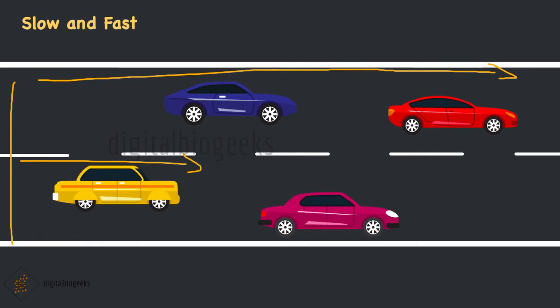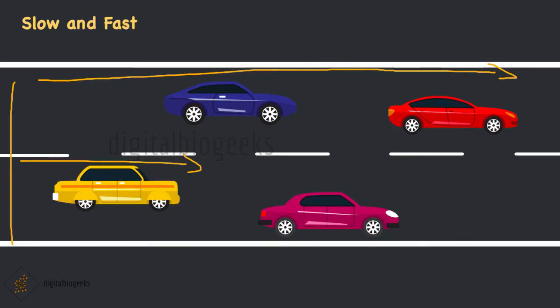Imagine that you and your friend are in a race. You are on a bicycle and your friend is in a car. Both of you started at the same time. After 15 minutes, measure the distance covered by both of you. No doubt the car has covered more distance than the bicycle, and we can conclude that the car moves faster than the bicycle. We often say the faster vehicle is in relation to speed, right?